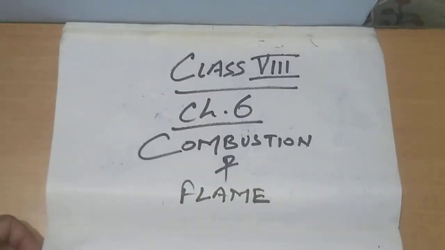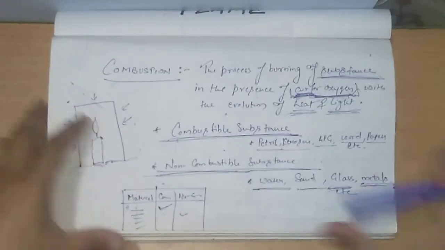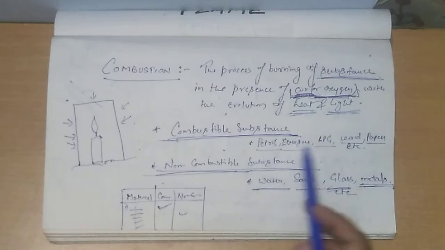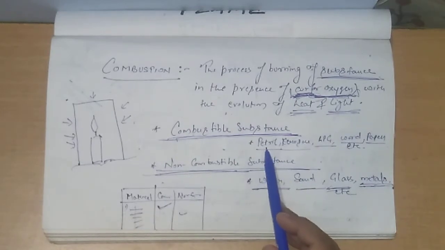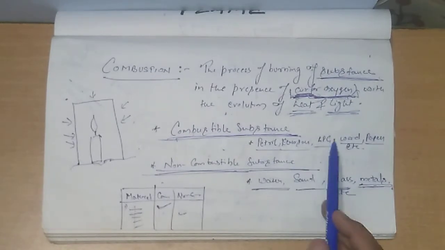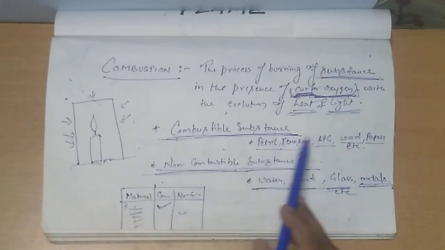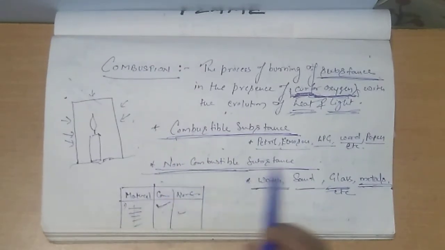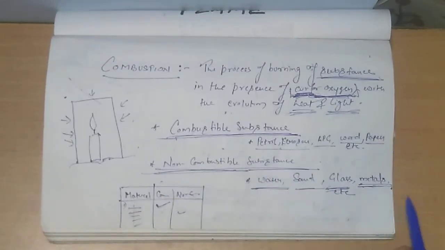The examples were petrol, kerosene, LPG, wood, paper, etc., which are combustible substances, and water, sand, glass, metal, etc., which are non-combustible substances.